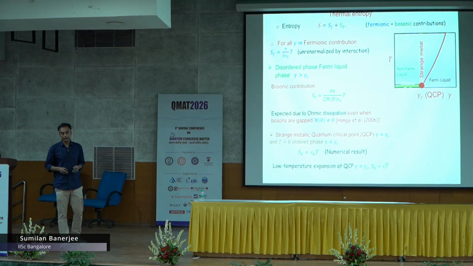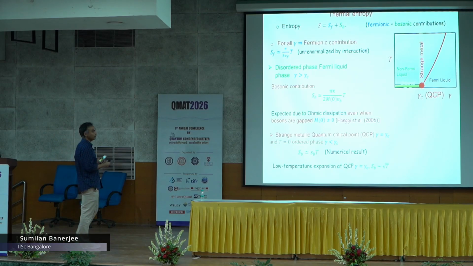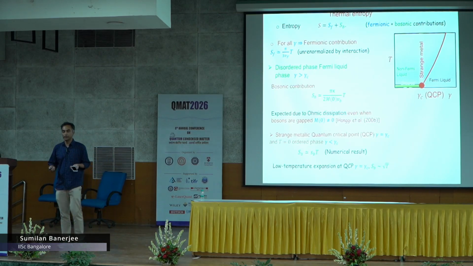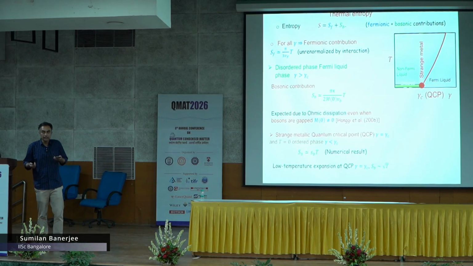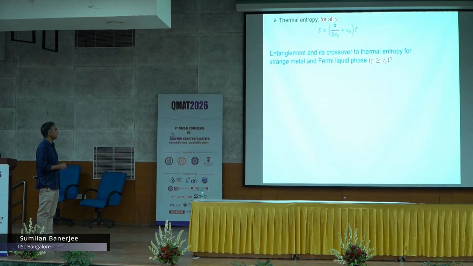To summarize, the specific heat is linear T, however, the coefficient could be different from your non-interacting fermions because it has a contribution from these bosonic degrees of freedom. So basically this is what you get, the entropy is like that. Now, like a non-interacting electron, it has an extra contribution.